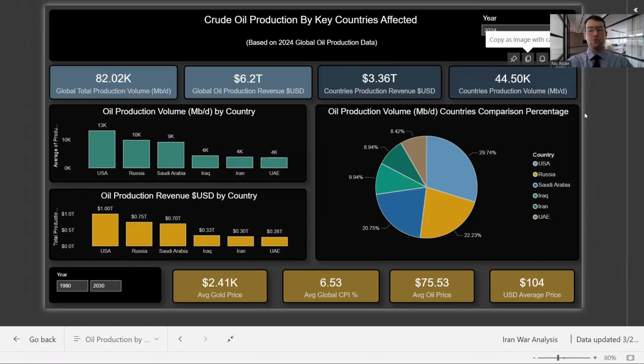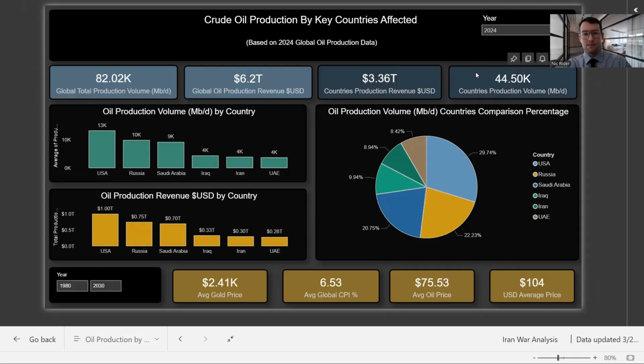Here in our final dashboard for this series, before we do a little recap, we have the global oil production data. This talks about the key countries affected in terms of oil production volume. I've got the variables that I used from the first video again. In 2024, we've got the production volume and the country's production revenue in USD.